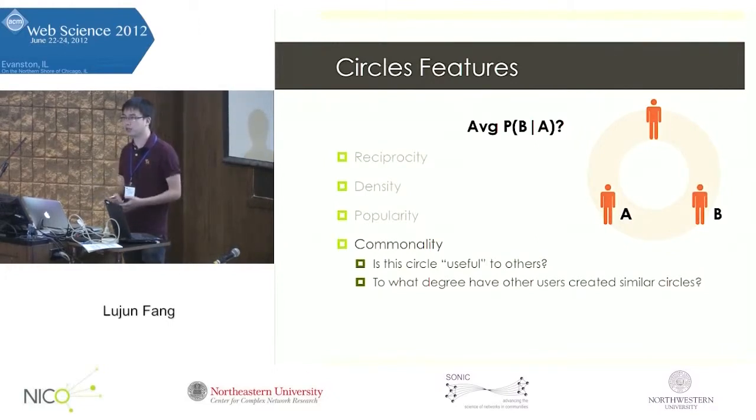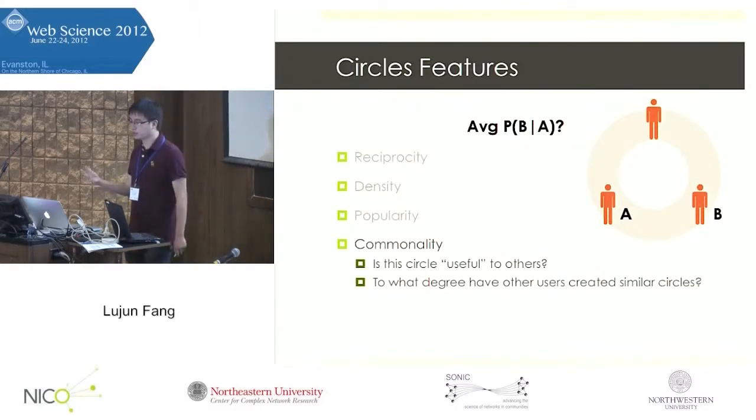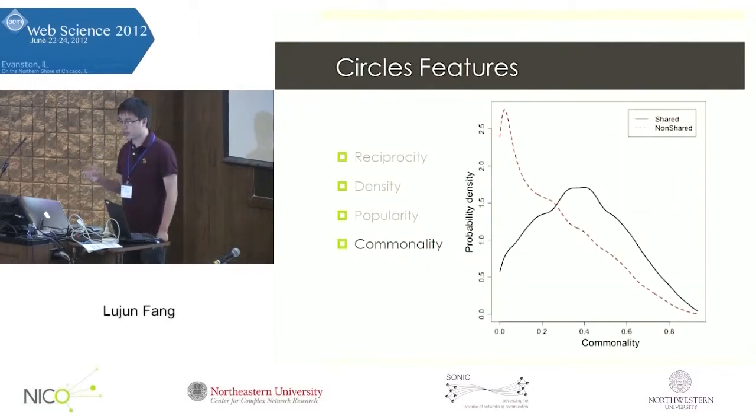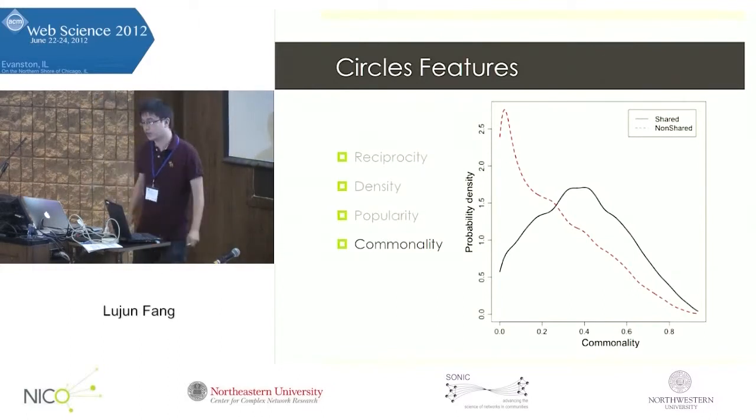By computing this conditional probability, we get a good sense of how other users have created circles in a similar way. We also draw the probability density distribution for shared and non-shared circles according to this commonality feature. Here we notice there's a great difference between the shared and non-shared circles, and those shared circles are in general more common.